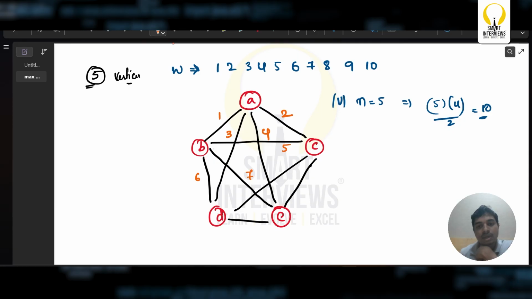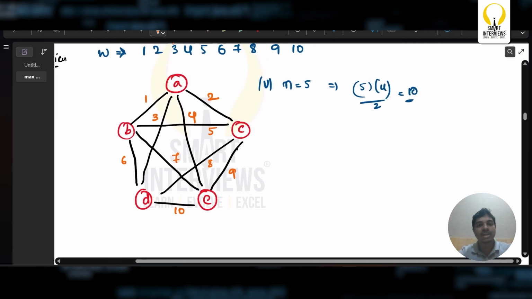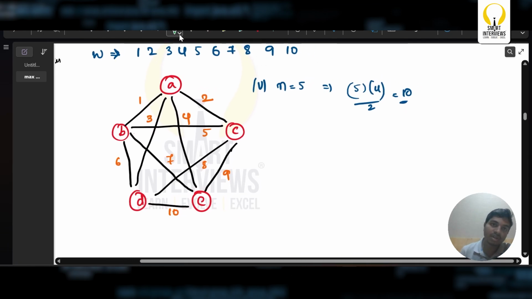7, 8, 9. I guess we're missing something. B to C is done, B to D is done, B to E is also done, C to E is left over. This is going to be 9 and this is going to be 10. So if I take something like this, now think of this particular case.